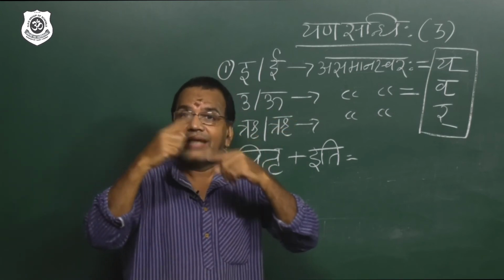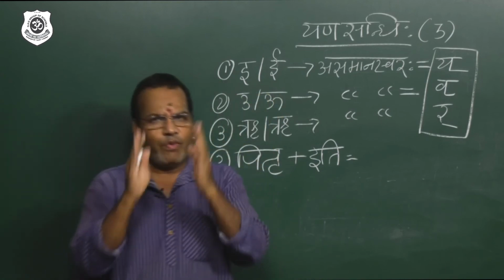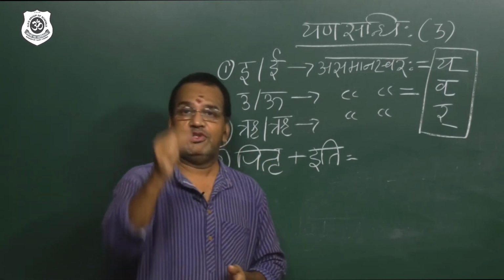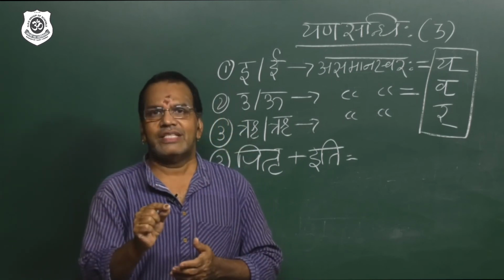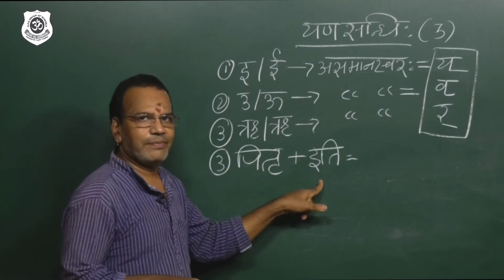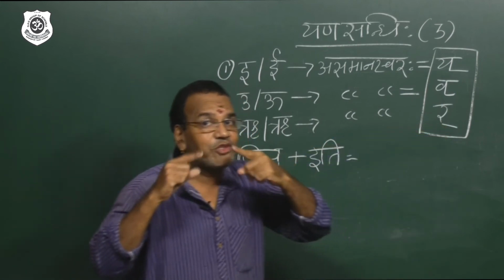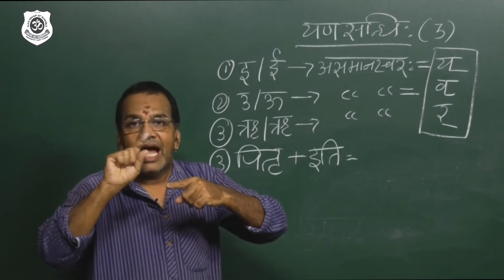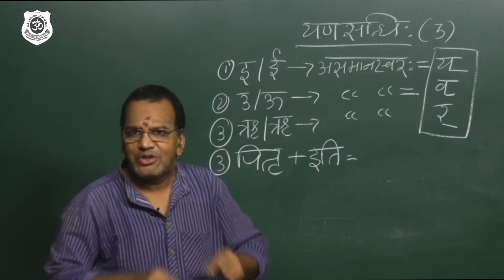Always calculate and remember the other Sandhis. And you know one speciality of Sanskrit: once one Sandhi has entered, the other Sandhi won't come and disturb. It is a beautiful kind of character of Sandhi. Once one Sandhi is approved, another Sandhi won't come and disturb. So, Pitṛ plus iti, what happened? This ṛ converts into this r. That's why I told you, pronunciation-wise they are the same. The vowels a, i, u, ṛ and the consonants y, v, r: that r and ṛ have the same pronunciation. But in the answer you have to understand.